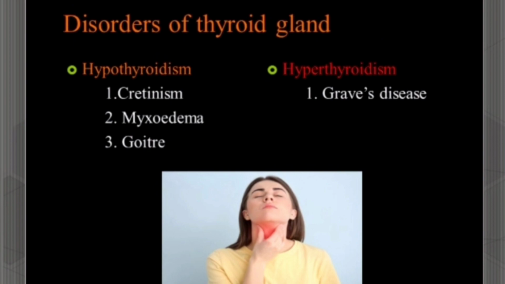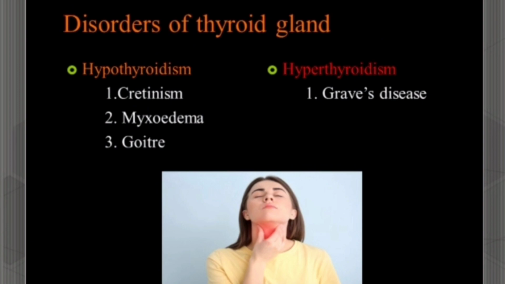Last, we see the disorders of thyroid function. It consists of two disorders, hypothyroidism and hyperthyroidism. Hypothyroidism occurs in the following three diseases. First, cretinism. It occurs due to intrauterine thyroid deficiency, and it produces mental retardation. Second, myxedema, which is due to thyroid deficiency occurring after birth. It produces retardation of physical growth. Last, endemic goiter, which occurs due to the deficiency of iodine in food. It produces enlargement of the thyroid gland.